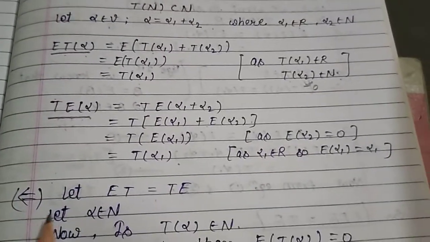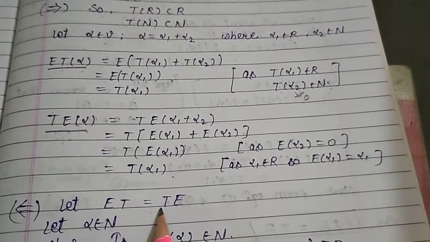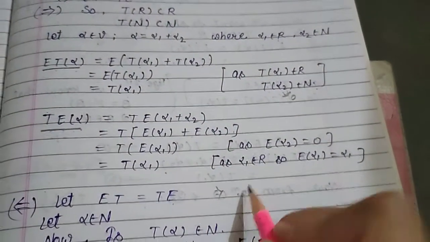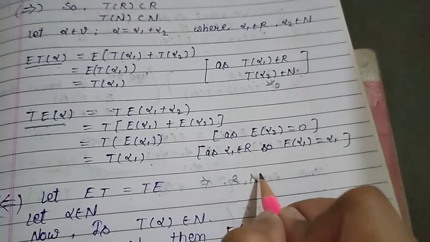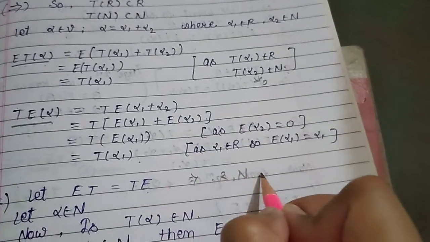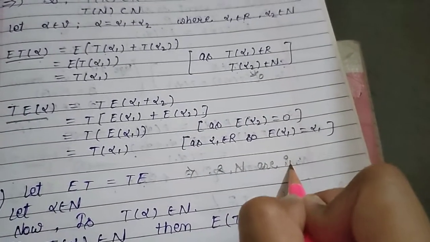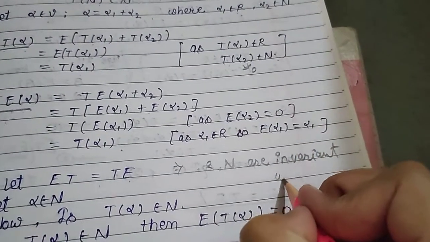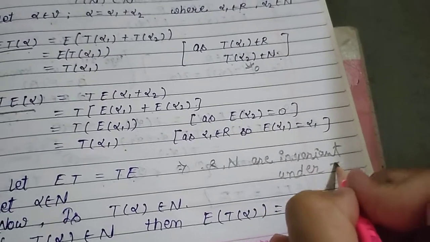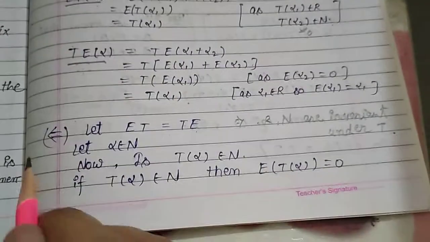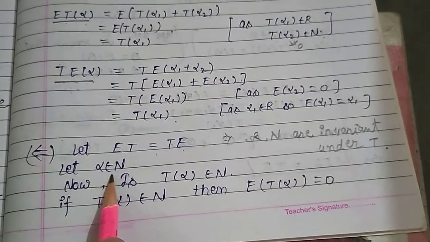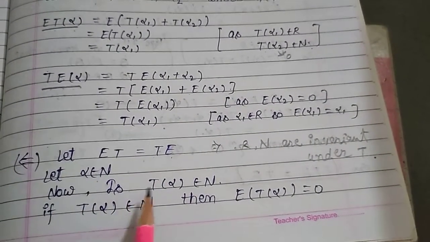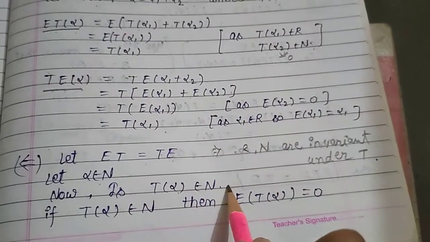For the converse part, let ET equal TE. Then we prove that R and N are invariant under T. Let alpha belongs to N. Now, does T of alpha belong to N?